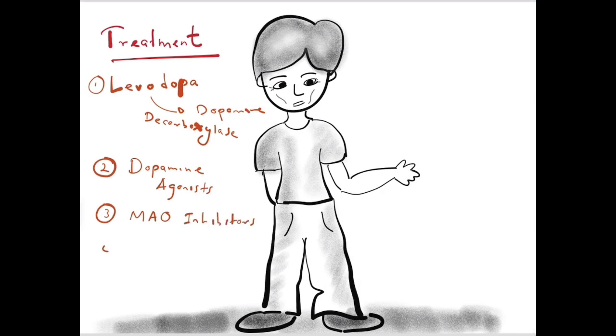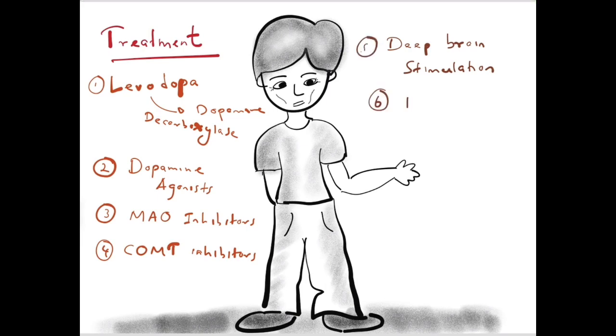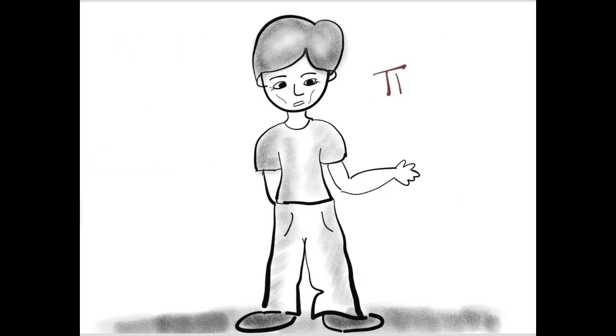Not only that, there are also other physical forms of treatment like deep brain stimulation, and also tissue transplantation, and ablation therapy is also there. And also the main thing is physiotherapy and psychological support for these patients because they have neuropsychiatric manifestations. So this is an overview of Parkinson's disease and its pathophysiology, manifestations and treatment. Thank you.